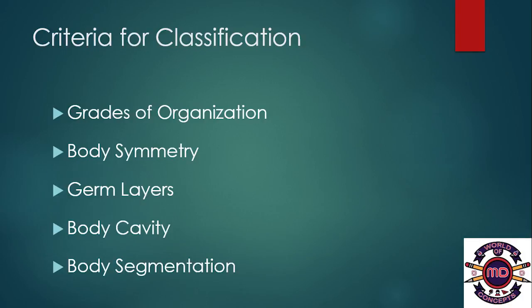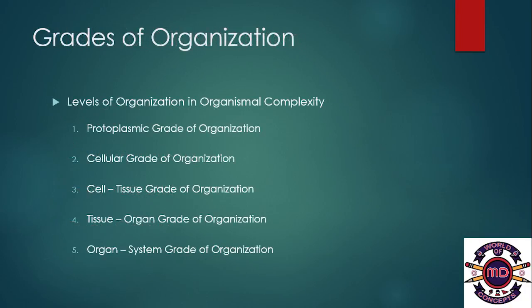Animals are classified on the basis of the 5 criteria, that is, grades of organization, body symmetry, germ layers, body cavity, and body segmentation. Grades of organization. The levels of organization in organismal complexity are of 5 types. The first, protoplasmic grade of organization. Second, cellular grade of organization. Third, cell tissue grade of organization. Fourth, tissue organ grade of organization, and fifth, organ system grade of organization.